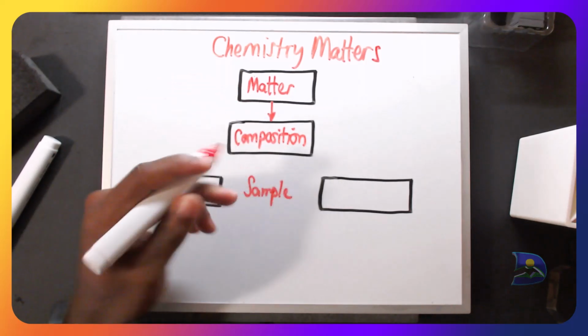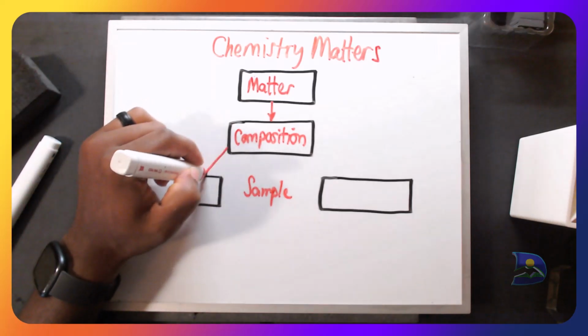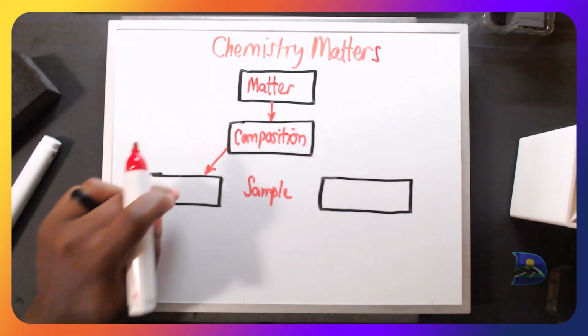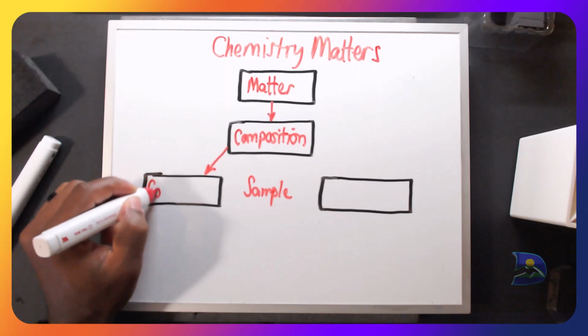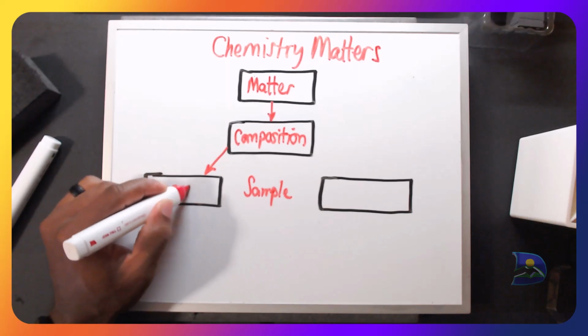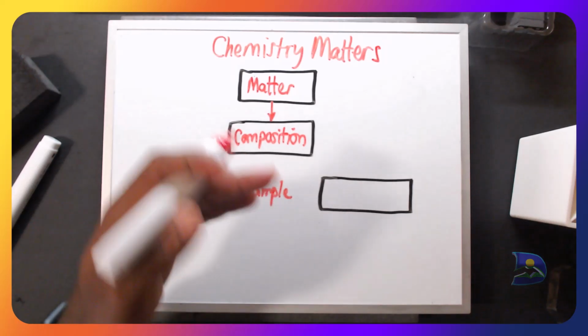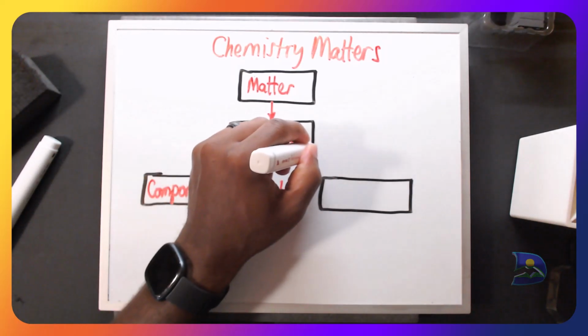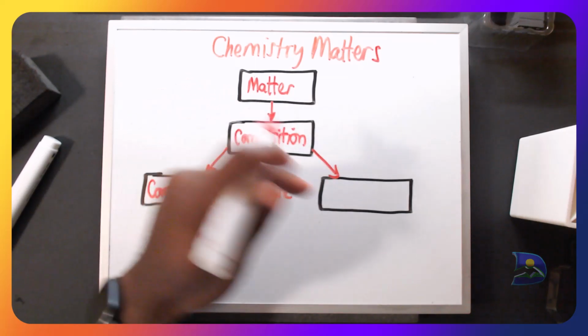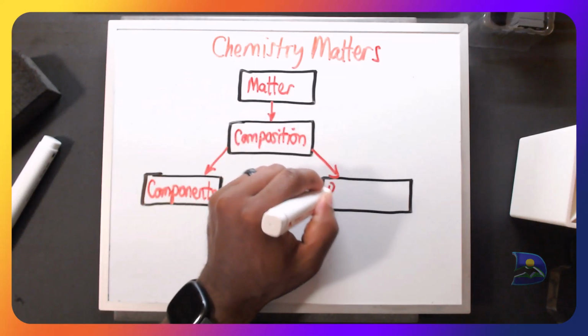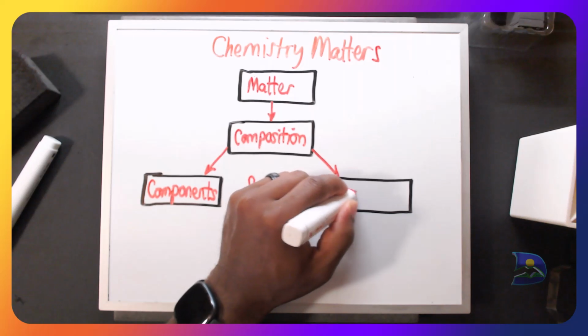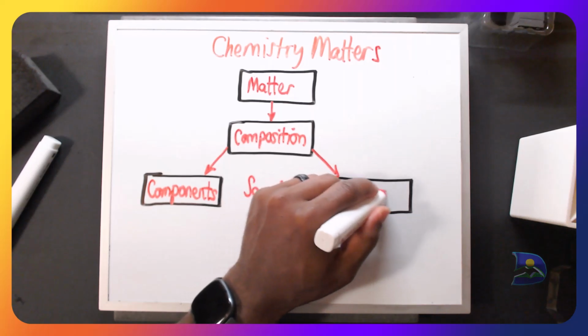One thing that we need to consider for composition is the components that are in the sample or that make the sample, and the other part that we need to consider is the proportion of the components in that particular sample.